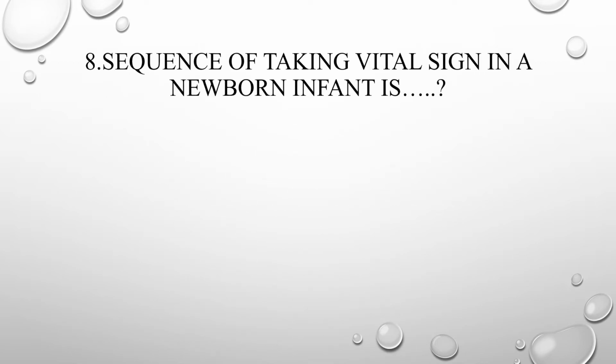Eighth one, sequence of taking vital signs in a newborn infant is: A. Temperature, pulse, respiration. B. Pulse, respiration, temperature. C. Respiration, pulse, temperature. D. Respiration, temperature, pulse.